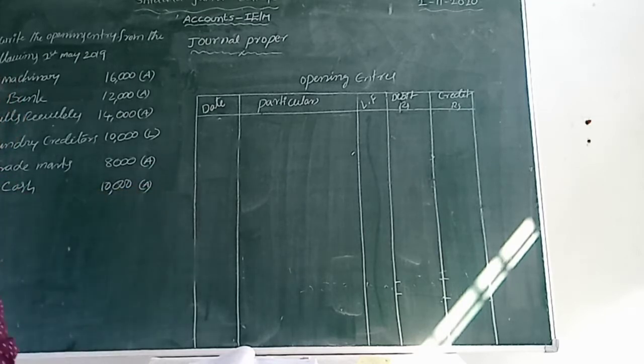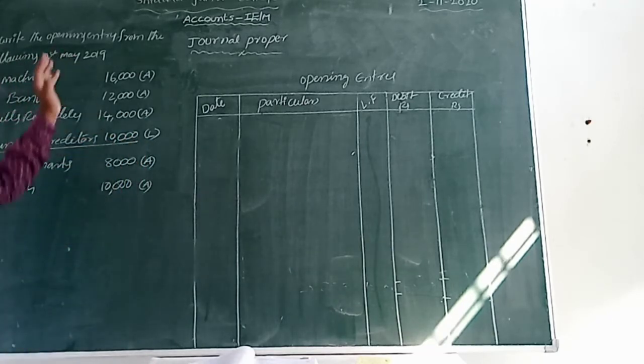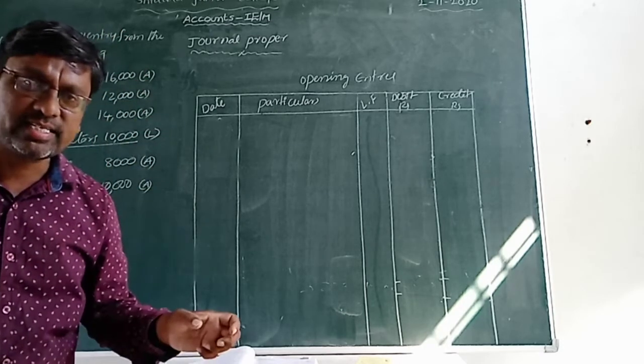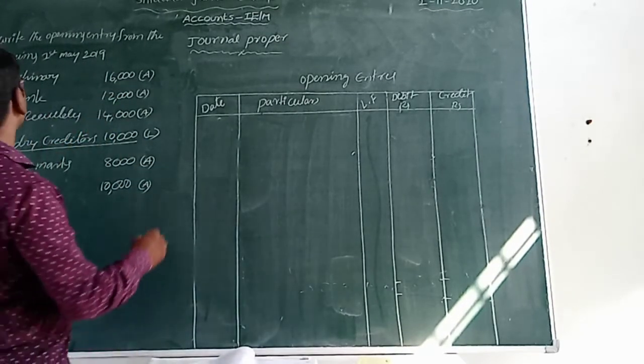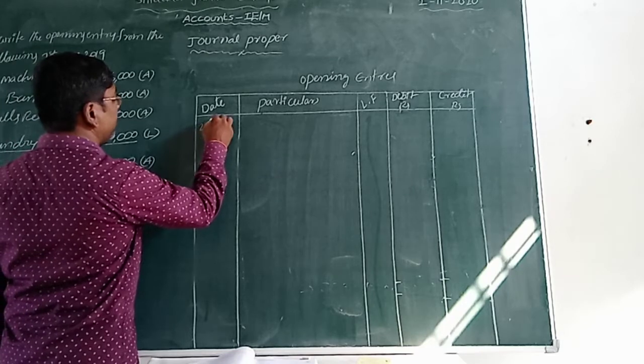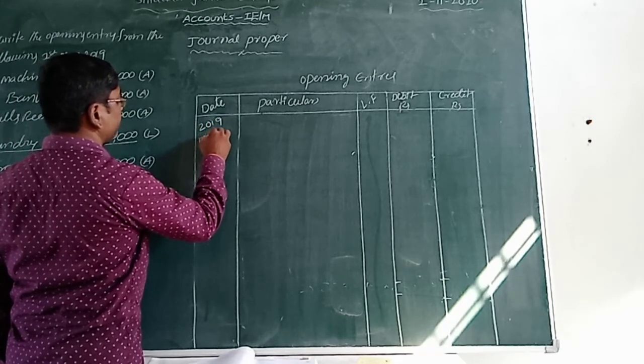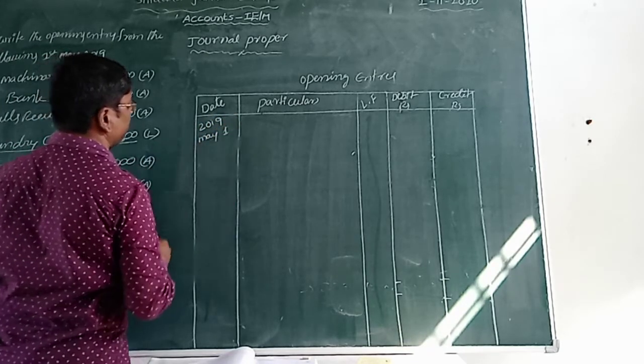So how many liabilities are there? Here is only one liability, isn't it? Remaining all are assets. Now we record the opening entry: first all assets, then after we record all liabilities, isn't it? Let us write down 2019 May 1st.